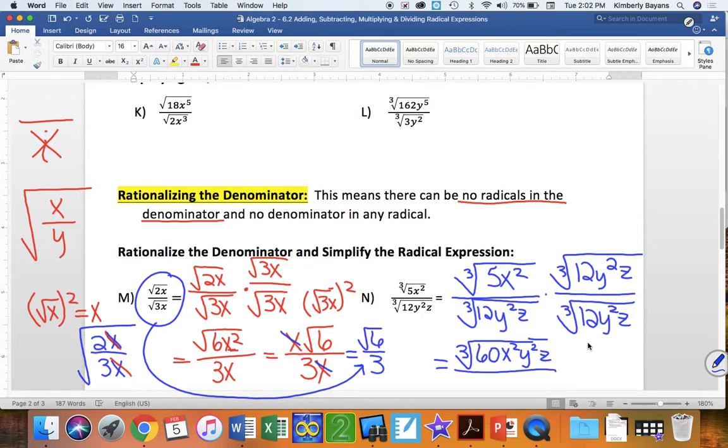Down below, guess what happens here? You know what I forgot to do though? Oh, let's start over on this one.